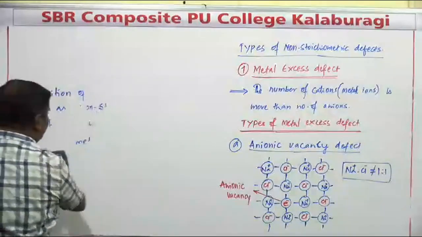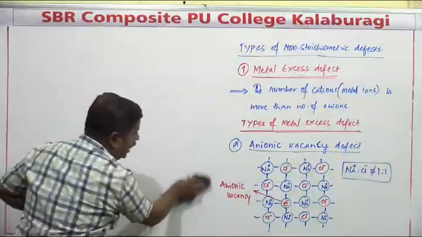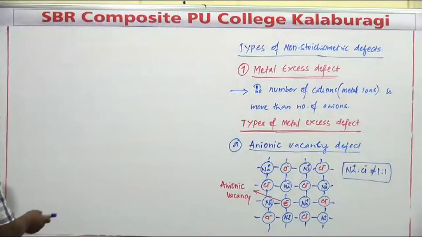This particular defect is generally observed when the lattice site is left by an anion and occupied by an electron.